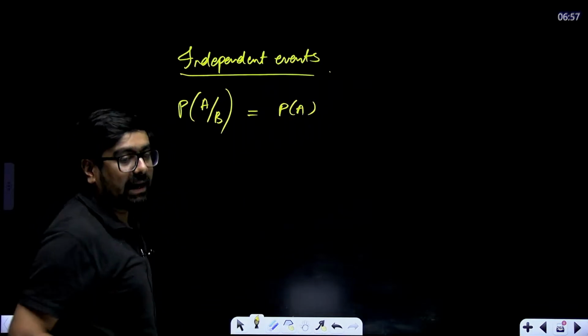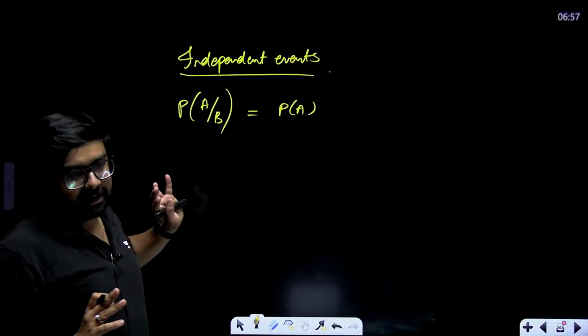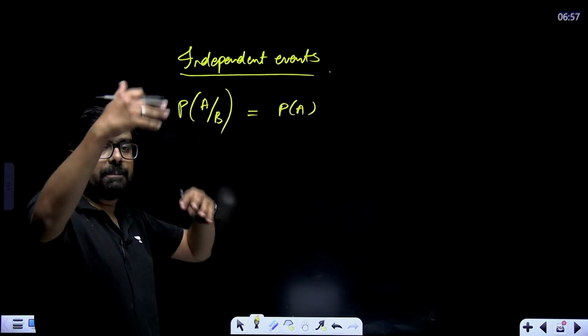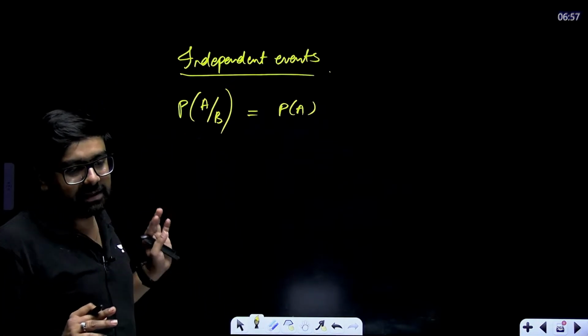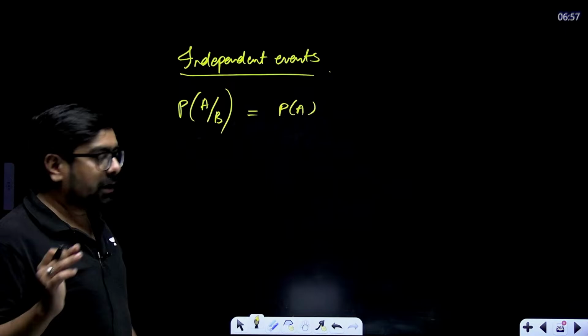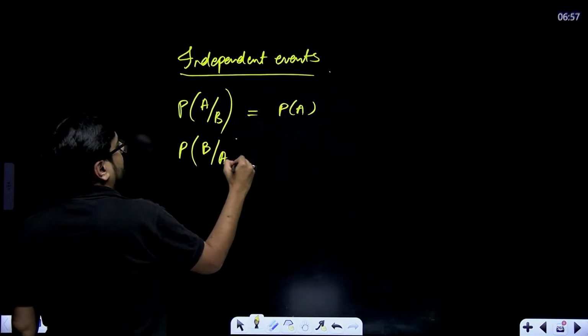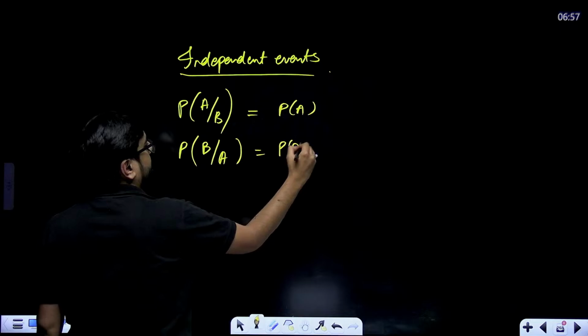Because A and B are independent events, B is not affecting A. It does not matter whether B is happening or not happening, A is happening separately. So P of A given B in this case becomes P of A only. Now P of B given A also will become equal to P of B over here.